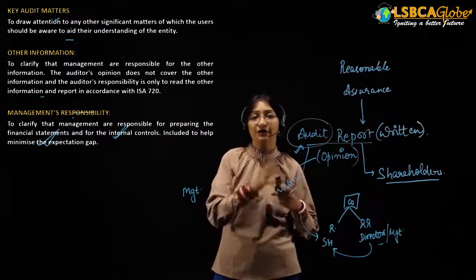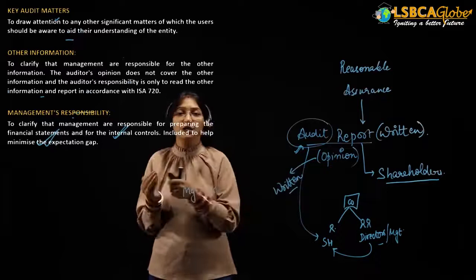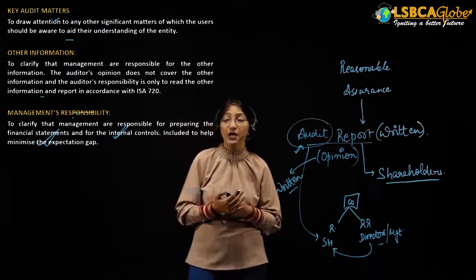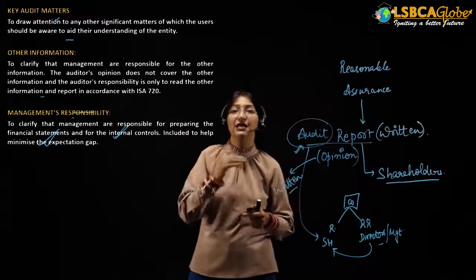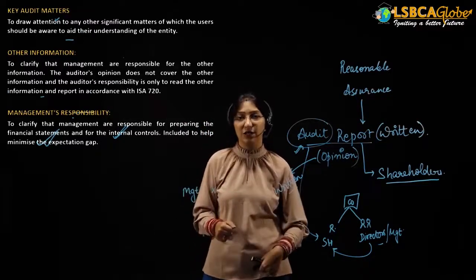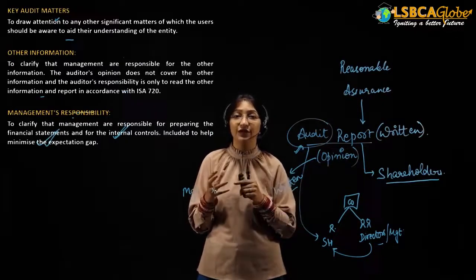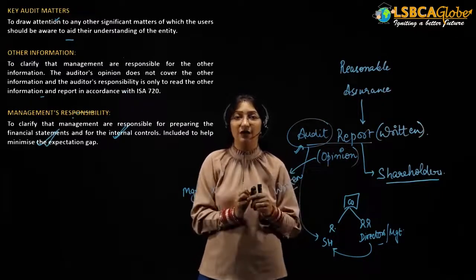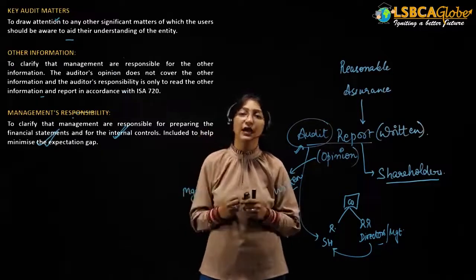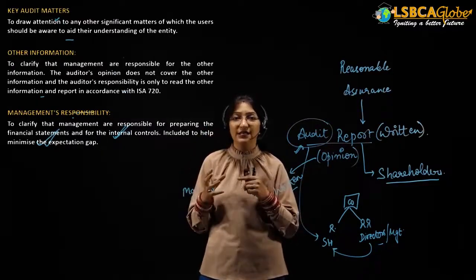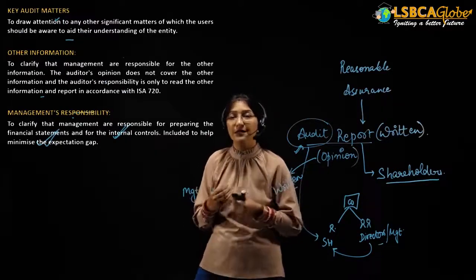For example, if the management of the company has provided the director's report to the auditor of the company, the auditor will provide an other information paragraph and say that he has not audited the director's report. He is just reading it and seeing if its contents are consistent with his understanding of the entity, or if there is an inconsistency, then he will go deep into that and find out what the misstatements are.